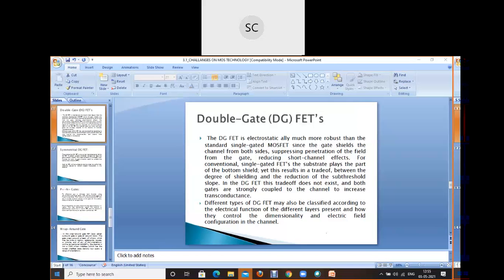So how is a double gate MOSFET different from a single gate? Two gates are there, and this basically improves our short channel effect, and along with this reduces the subthreshold slope also.